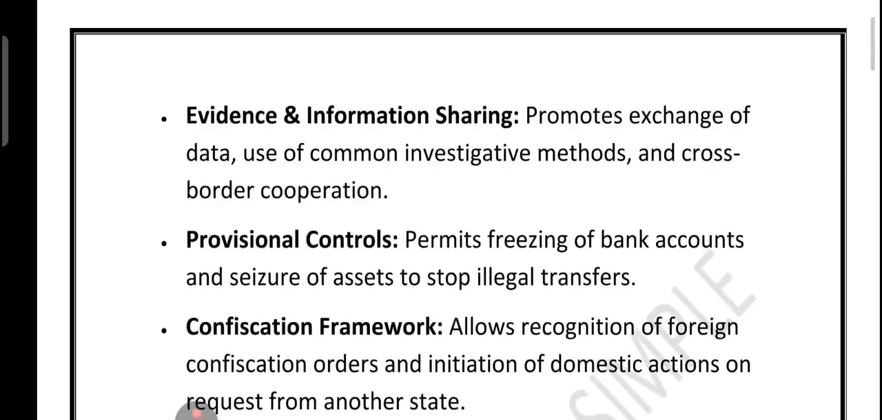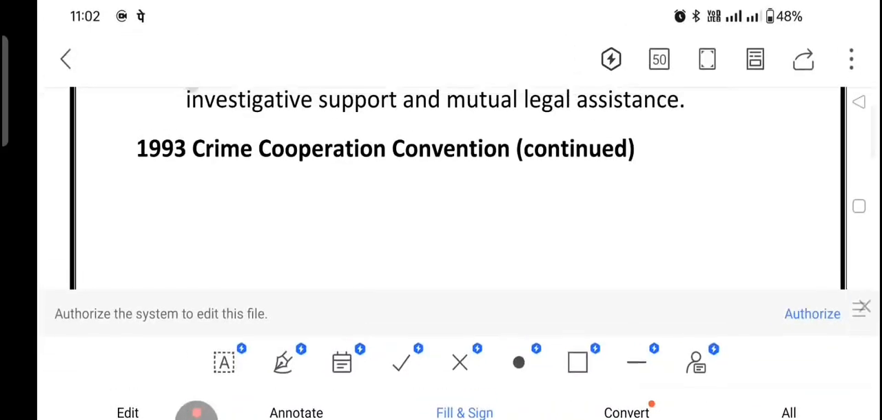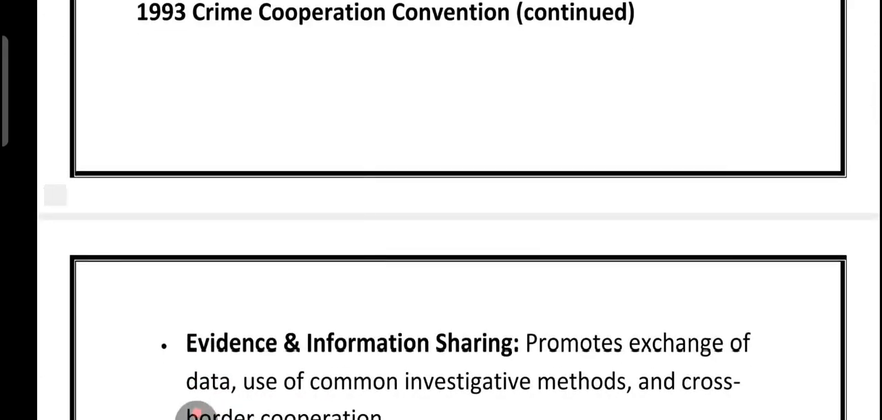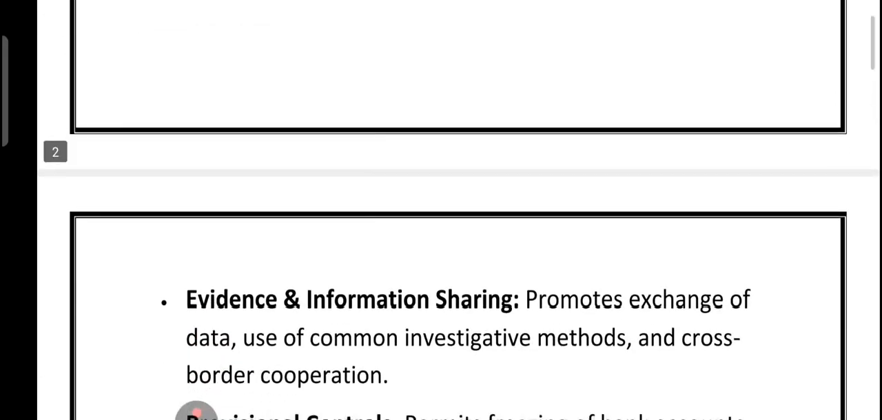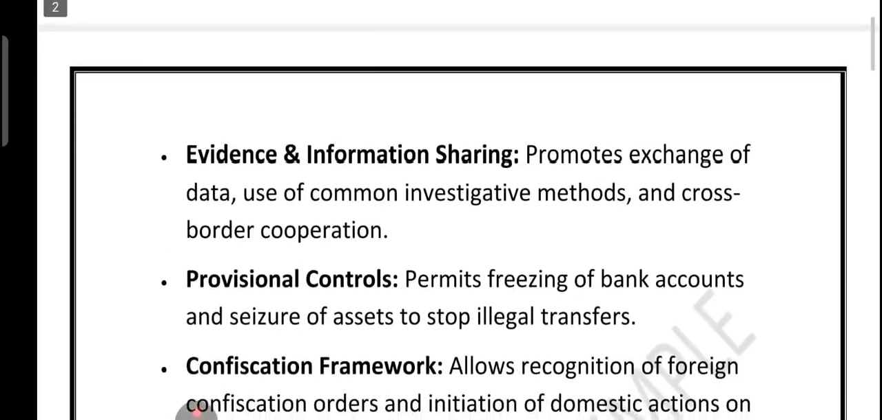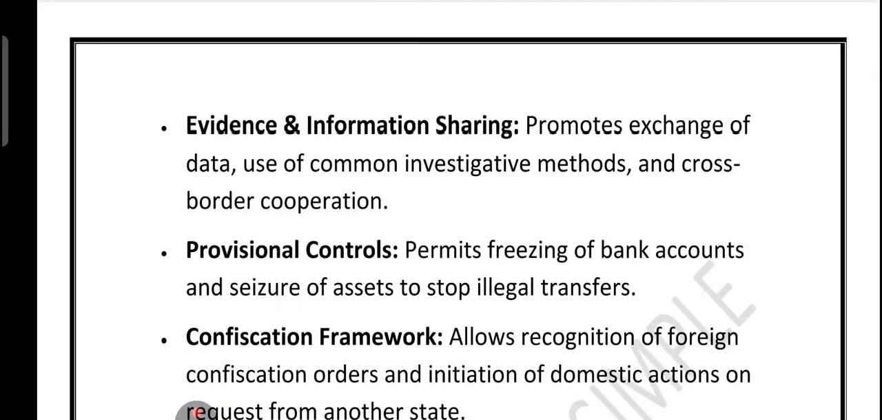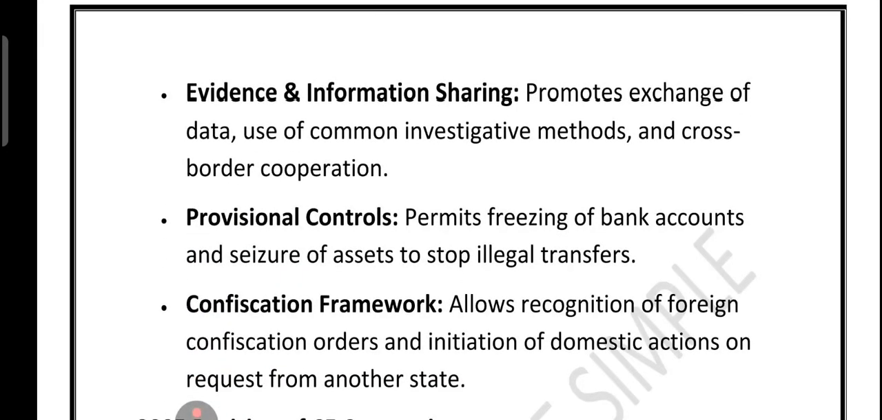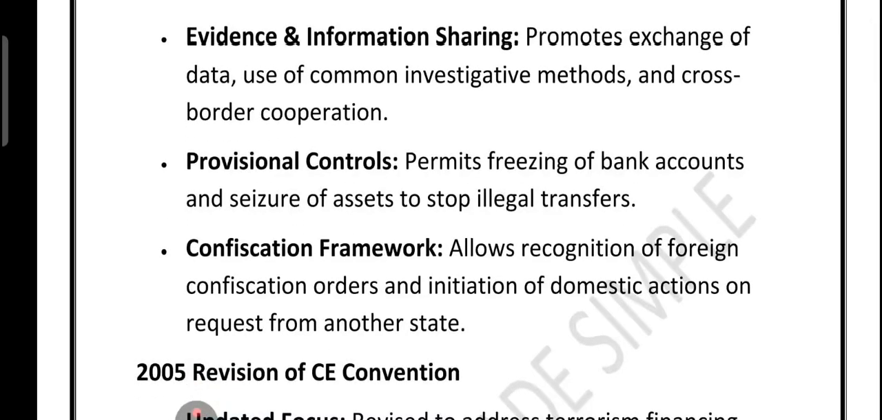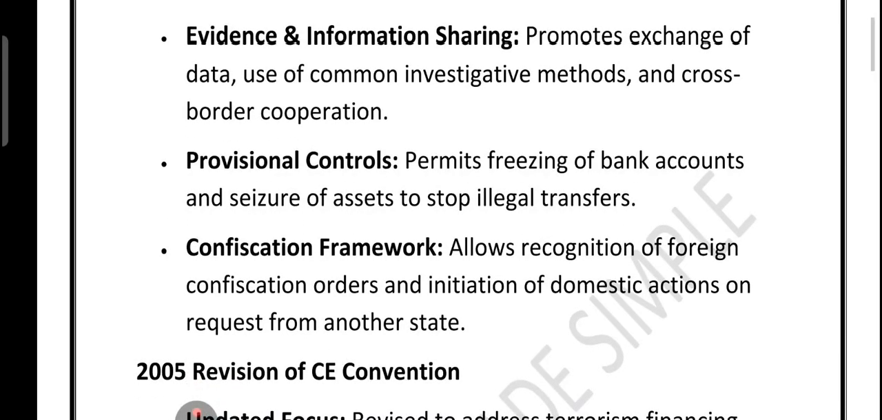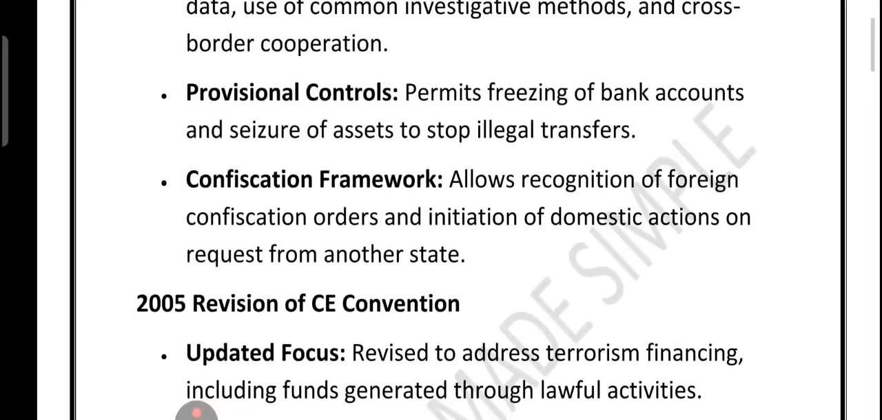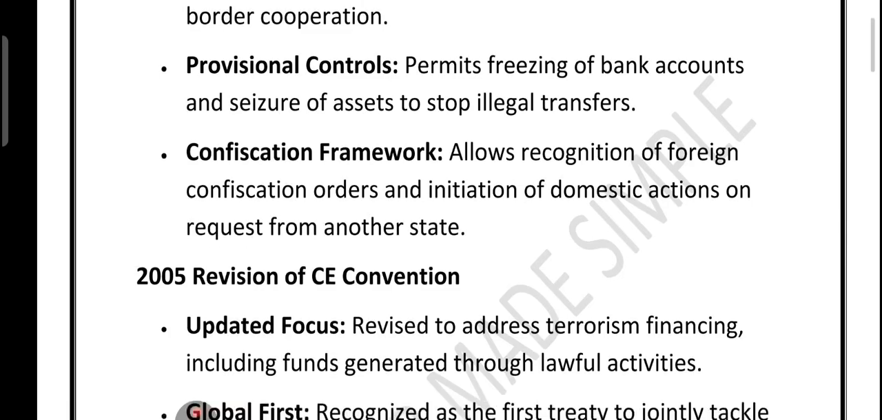The 1993 Crime Cooperation Convention took things further. It pushed countries to work together, whether it was investigating crime, tracking black money, or freezing and confiscating assets, right? It also gave tools for mutual legal support between nations. So these conventions built a system where countries can no longer fight these crimes alone. They must cooperate, share information, and act collectively.